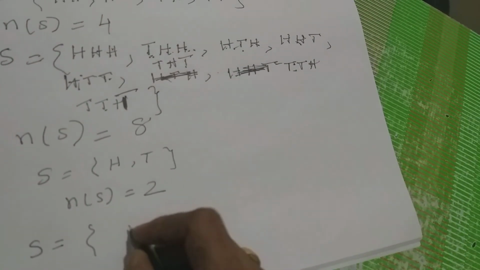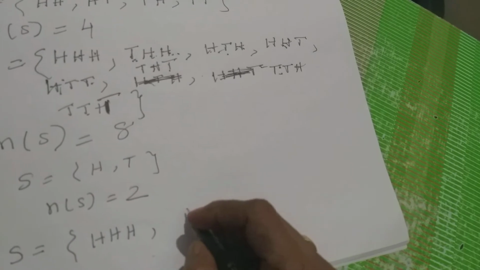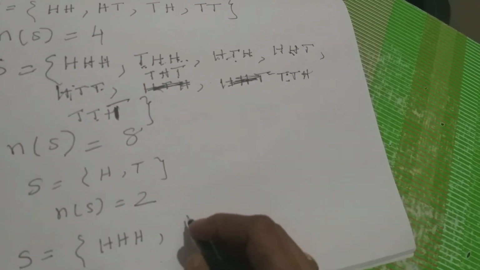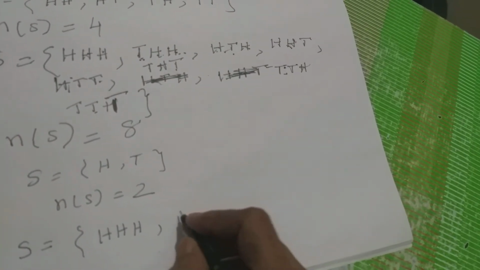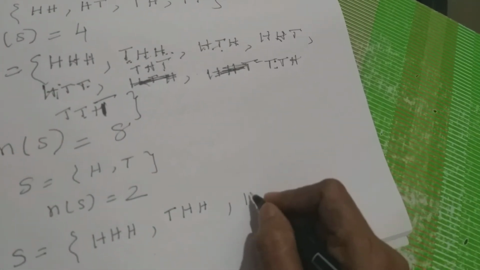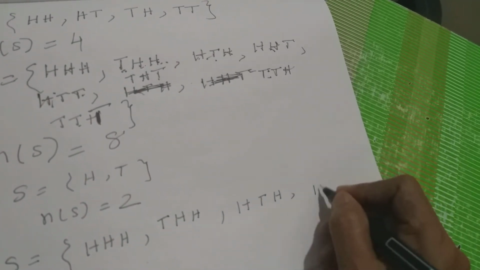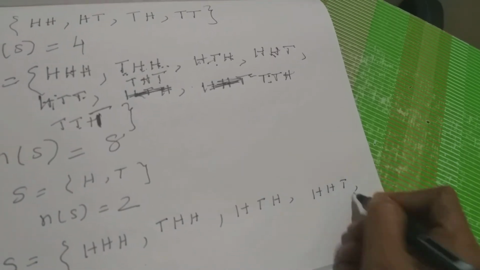So if it is not clear, I'll write again here. When you throw the coin, I'll explain again. First you take H 3 times, H for head, T for tail. First I am taking the condition 1 tail, 2 heads. So remember, tail in front, tail in middle, tail in last. So you are getting 3 only, no? So only 3 will come.